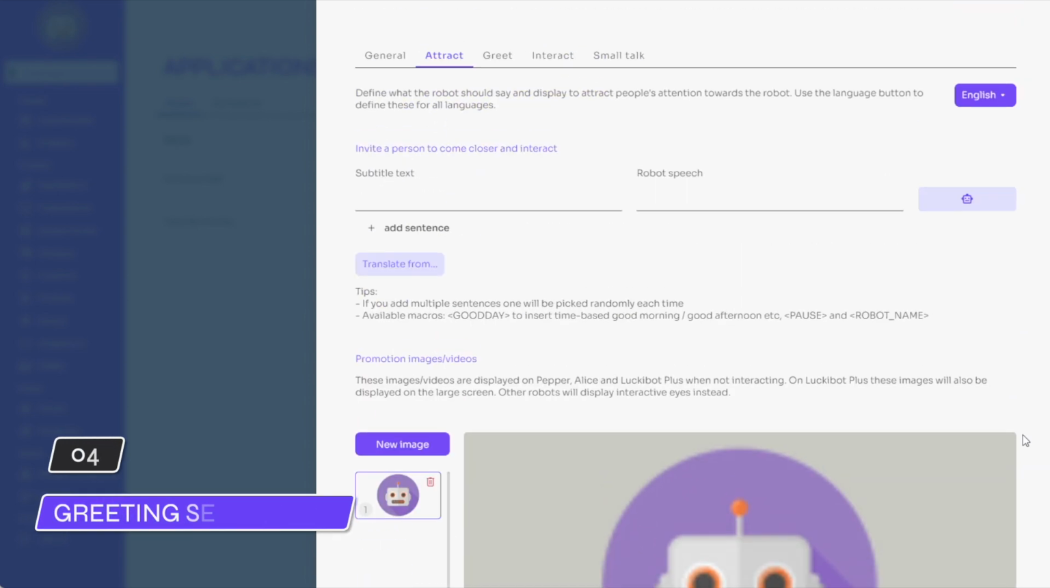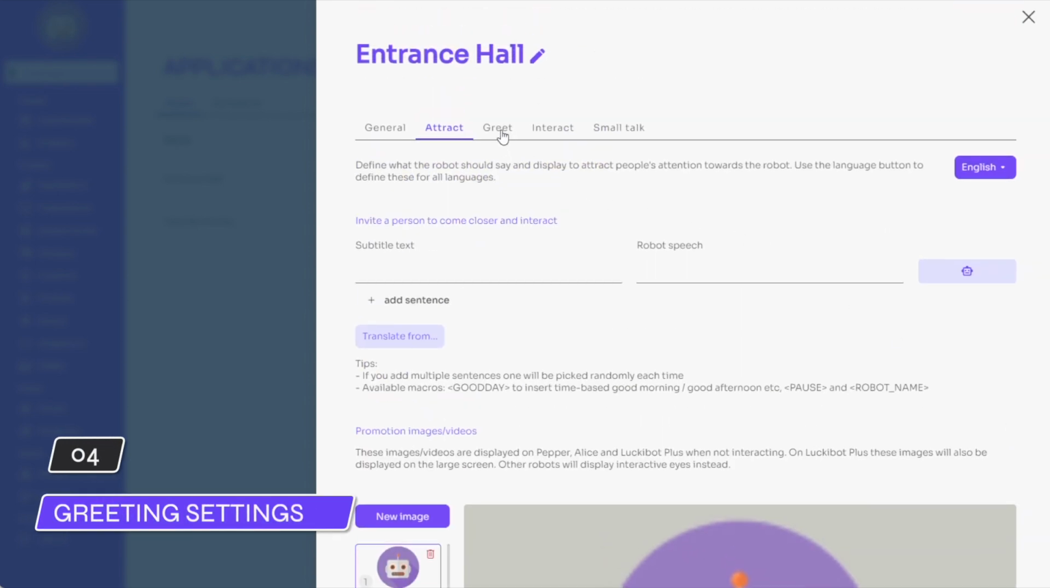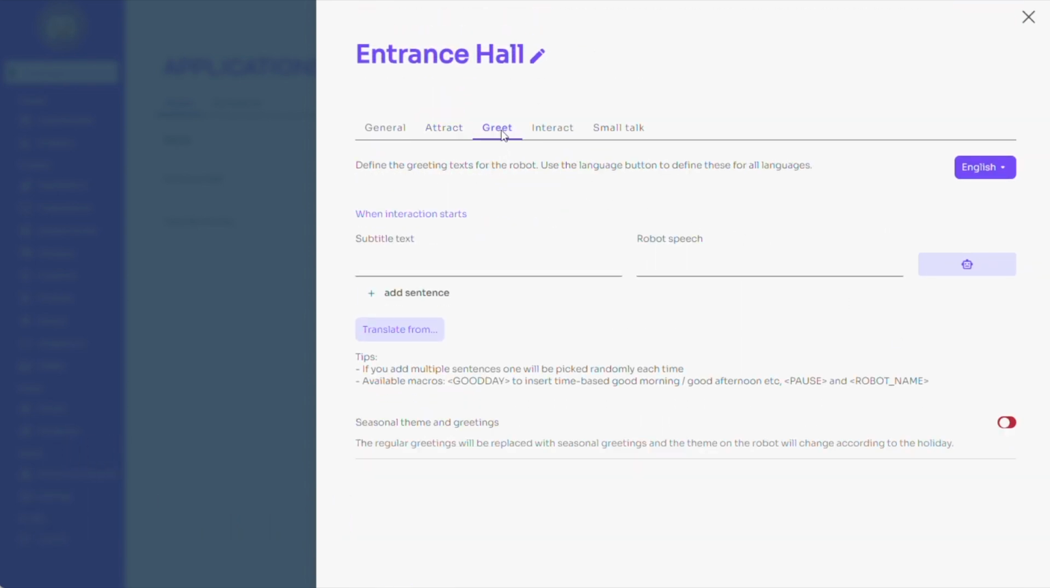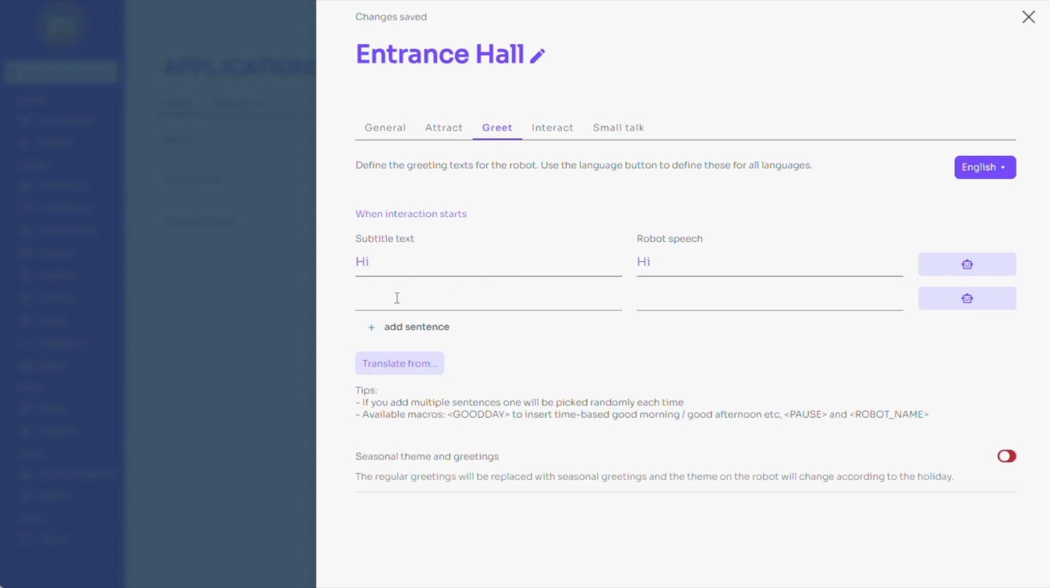We change to the next page and are now in the Greet tab, where we can define the start of the interaction, the greeting. The greeting text will be triggered when the interaction starts. Mostly that is when the robot sees a person close to the robot, or when the person touches the screen. We again have the option to add multiple sentences that will be randomly picked.